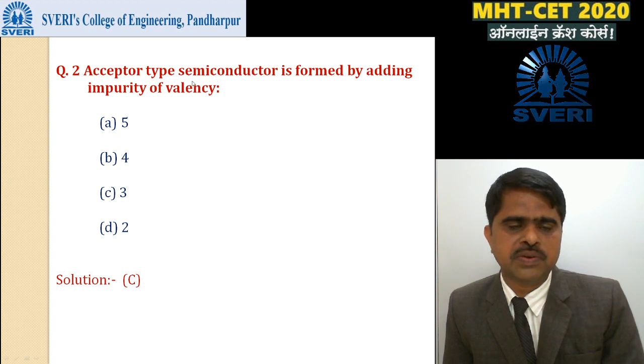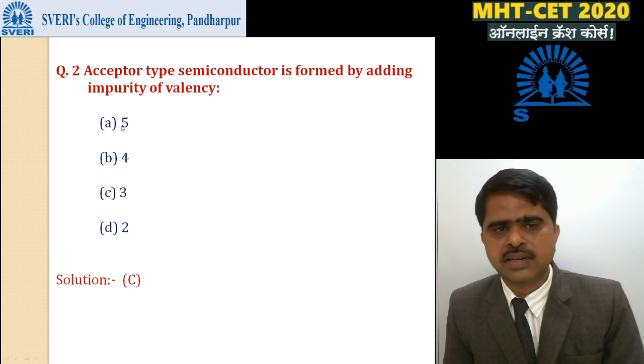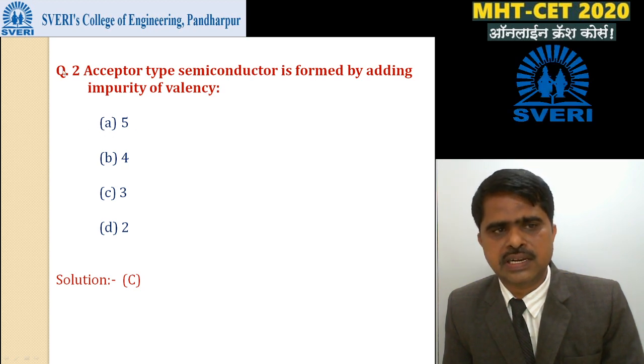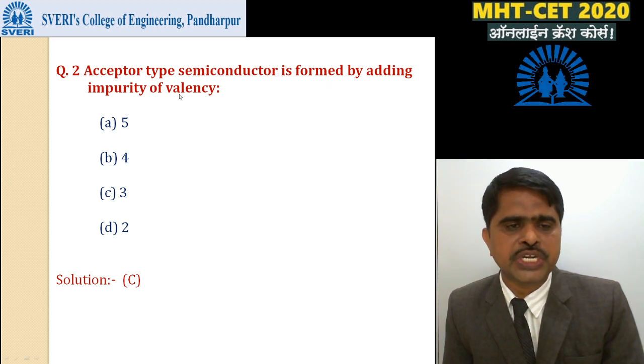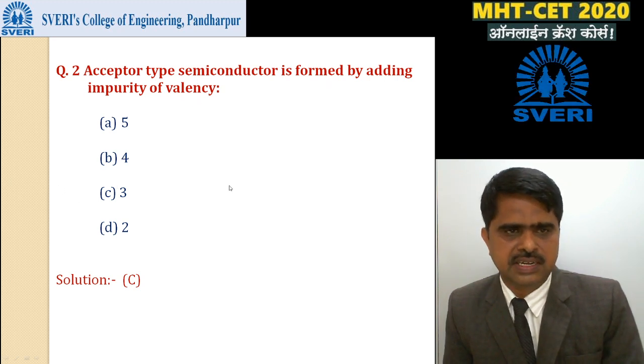And for P type, which type of impurity? Acceptor type. Donor type means which group elements are added? Fifth group. One more MCQ. Here in this question too, acceptor type semiconductor is formed by adding impurity of valency 3.